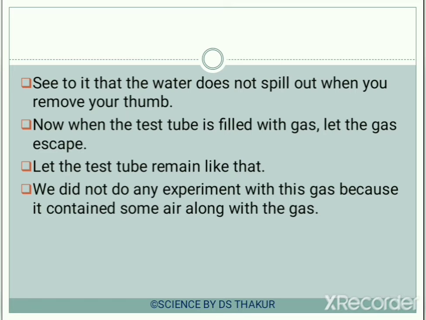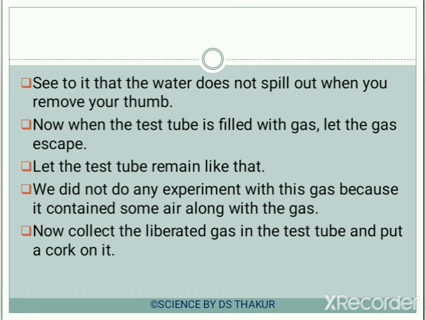So what we require over here is the presence of oxygen, which will be found when we start to heat KMnO4. So now collect the gas that is liberated on the decomposition of KMnO4 in the test tube and put a cork on it. This collected gas is oxygen. Now I am providing you one more animation to show how the decomposition of KMnO4 actually liberates oxygen.